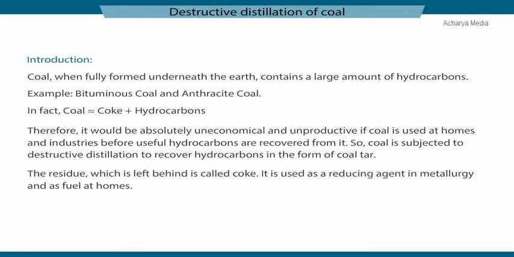Coal, when fully formed underneath the earth, contains a large amount of hydrocarbons, for example bituminous coal and anthracite coal. In fact, coal is a mixture of coke and hydrocarbons. Therefore, it would be absolutely uneconomical and unproductive if coal is used at homes and industries before useful hydrocarbons are recovered from it. So, coal is subjected to destructive distillation to recover hydrocarbons in the form of coal tar. The residue which is left behind is called coke. It is used as a reducing agent in metallurgy and as fuel at homes.